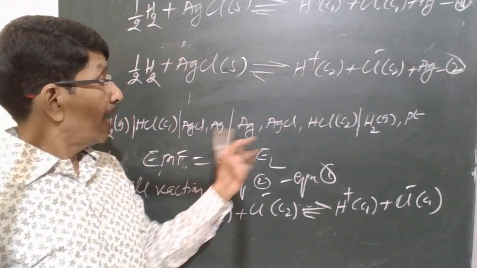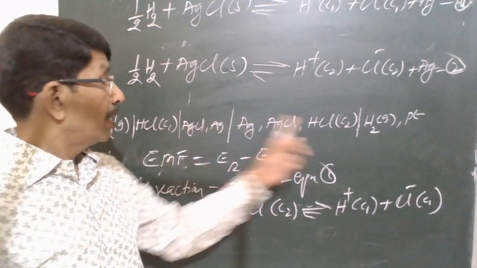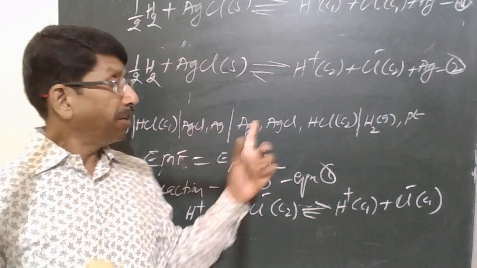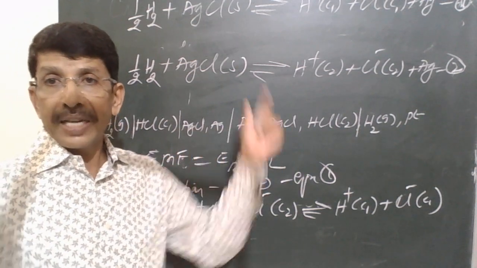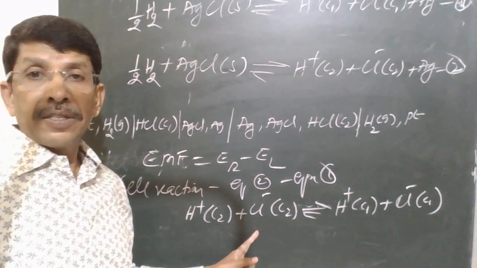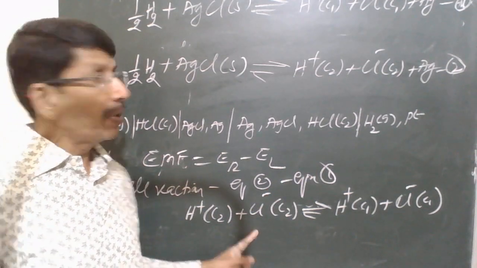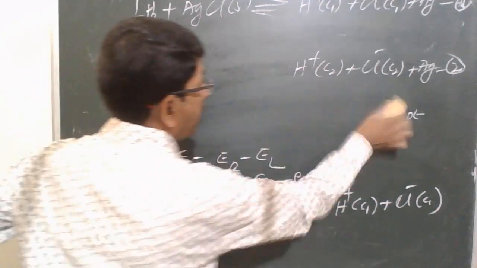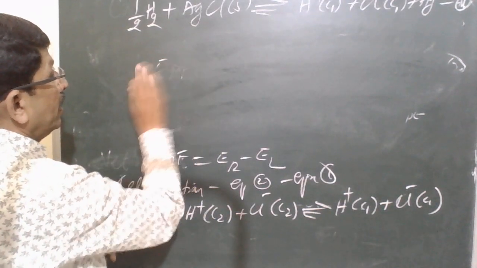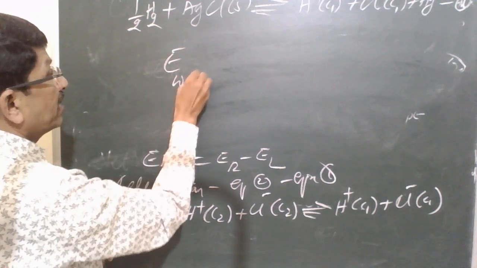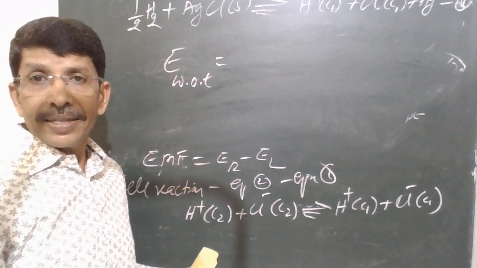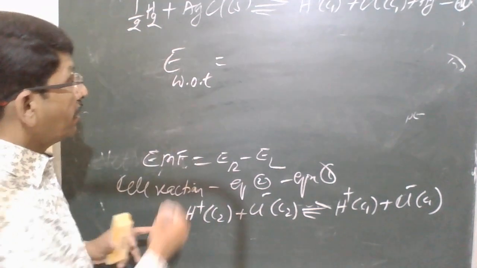And these electrolytes are not in direct contact. Look here. So there is no direct transfer of matter, but when we connect like this, so that the current is in the opposite direction, this is the net reaction that is taking place. Therefore EMF of this cell can be written as E without transference, WOT, which stands for EMF of the cell without transference.